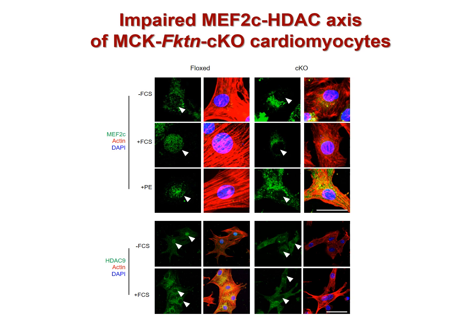Using these cell models, we examined the subcellular localization of MEF2C and HDAC9 in response to hypertrophic stimuli. In control myocytes, MEF2C was translocated into the nucleus with hypertrophic stimulation. On the other hand, HDAC9 was translocated from the nuclei to the intracellular space. However, both proteins do not work in CKO myocytes. This is one of the reasons why CKO myocytes do not show a hypertrophic response.